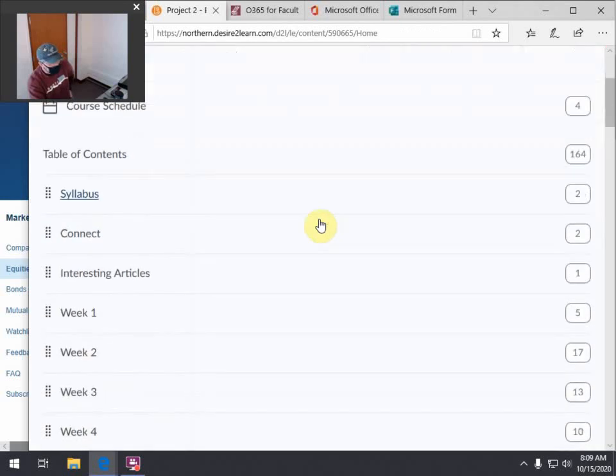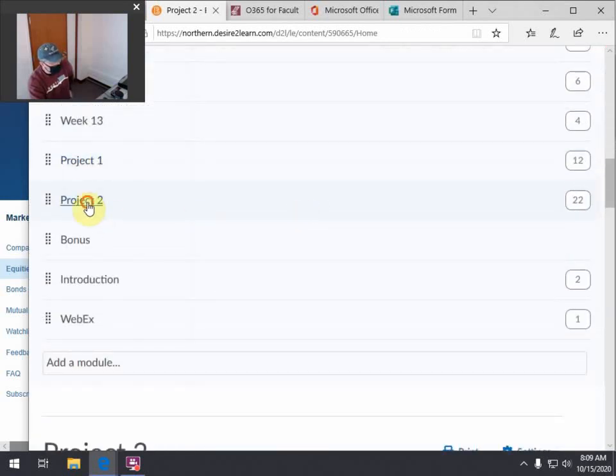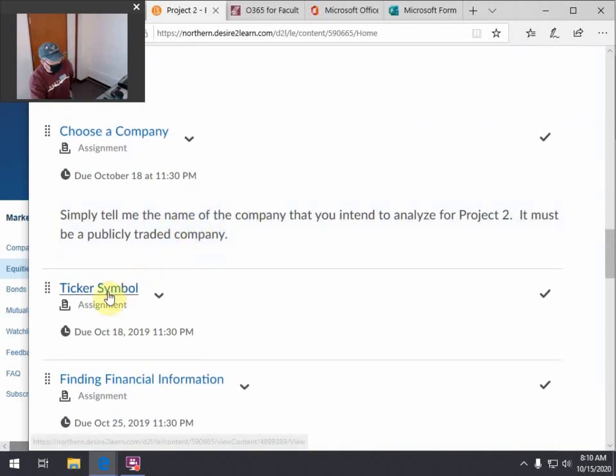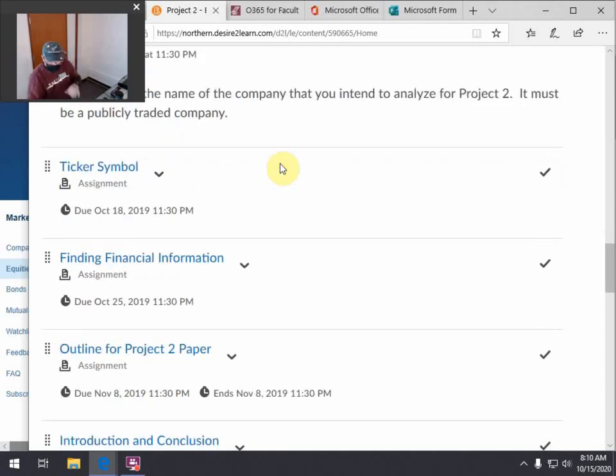Also on the project, on the content, let me scroll down, click on that. I'll start changing these dates here. The ticker symbols should be due probably early next week. I want to get you guys going on that. This assignment's going to be broken down into components. It was something that they suggested, and so instead of just waiting and writing your final paper at the end, I want to make sure you're making some progress. So that's why we're going to have some of these small assignments first.